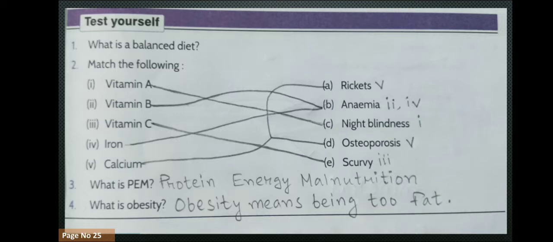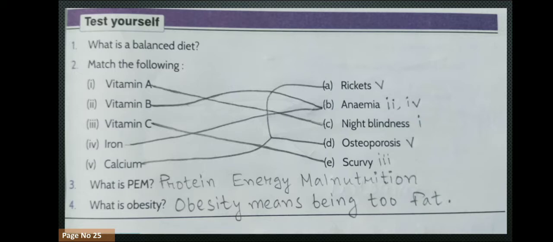Okay, now vitamin C is going to number E, scurvy, a skin disease that happens if you don't eat vitamin C. Lemon, orange. Now you will see number 4, iron is also again going to number B, anemia. Means the anemia answer is going to vitamin B, and number 4, iron is also correct for anemia, because lack of iron means lack of blood. So vitamin B is going to number B, anemia. It is correct, and number 4, iron is going to anemia again. Two questions, same answer. Vitamin B is anemia, and number 4, iron is also anemia. So both are correct.